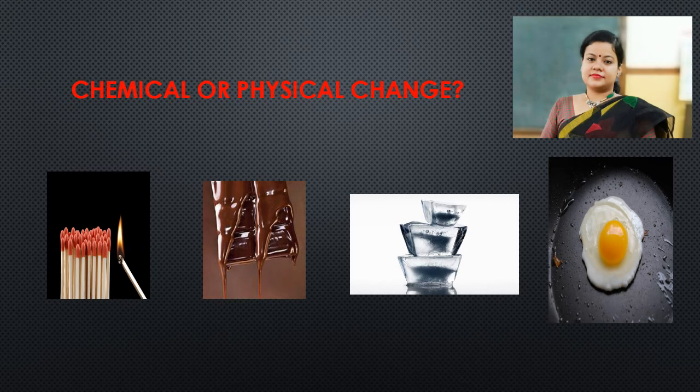In the second example, we can see melted chocolate. Yes, it is a physical change, because if we keep this chocolate once again inside the freezer, it will transform into solid state. Example 3, water turning into ice. Again, it is a physical change because it is a change in state. And the last one, egg omelette, is a chemical change because cooking of anything results in chemical change.